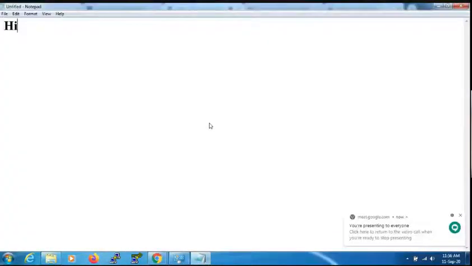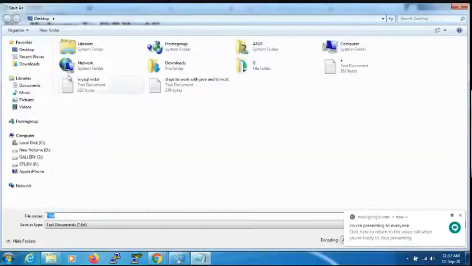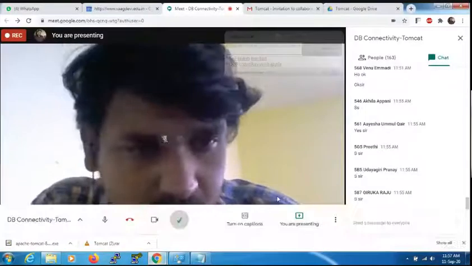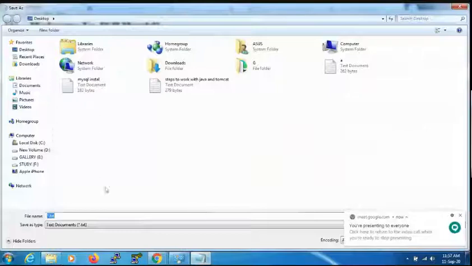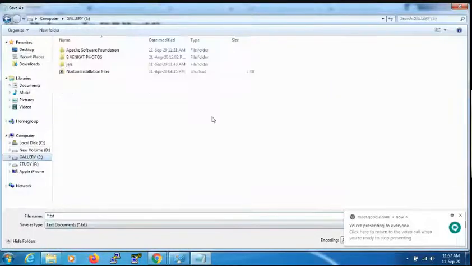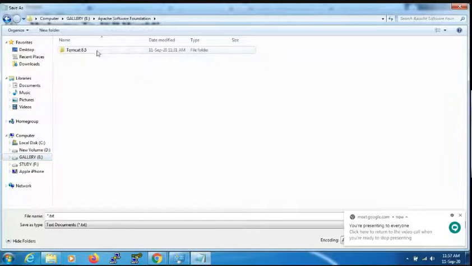Just I have given, welcome to JSP world. Okay, save this file here. Where, sir? Where? Already I created. Can anybody say which folder I already created? Just see here: Tomcat 8.5, Web Apps, pages. Remember that part. Save this file in the E drive, Apache Software Foundation, Tomcat 8.5, Web Apps, pages.